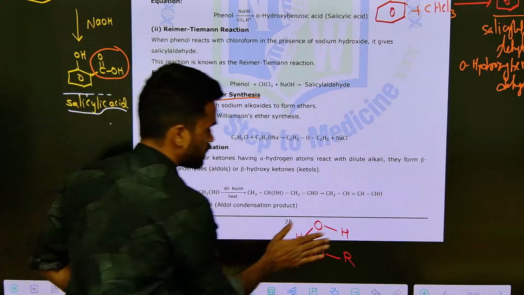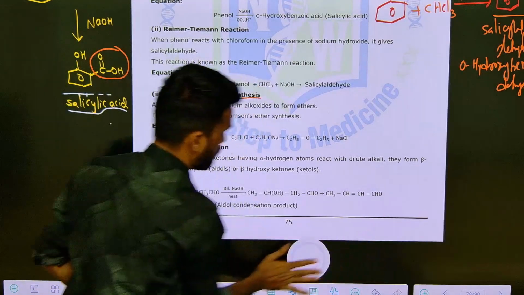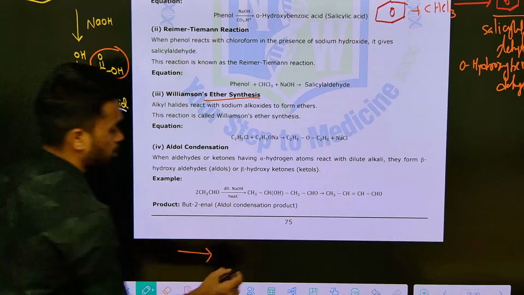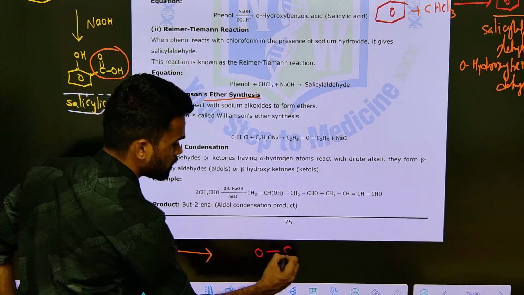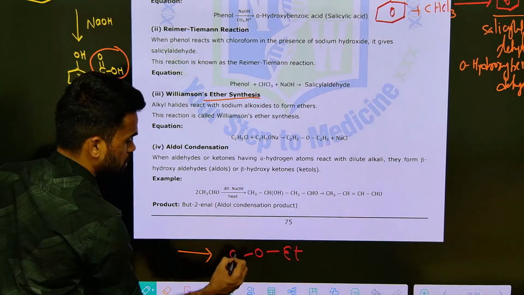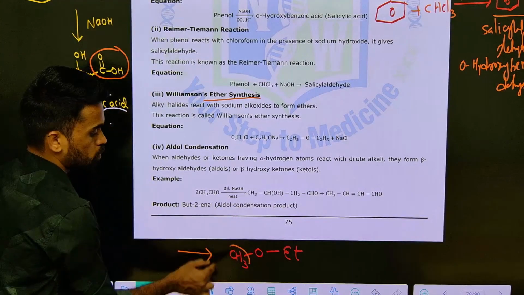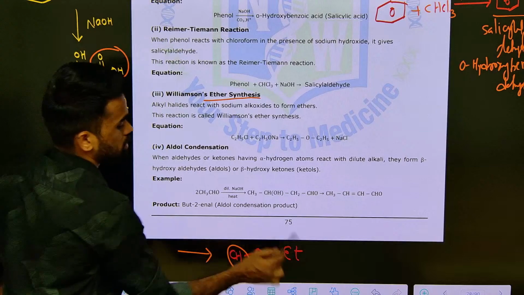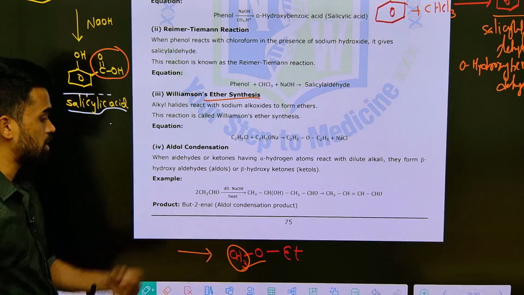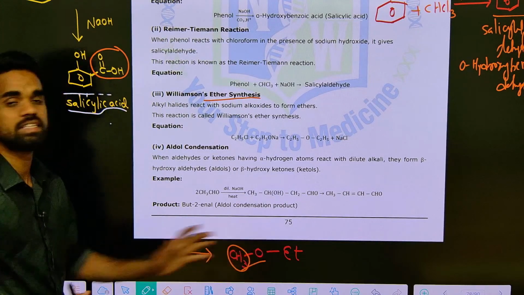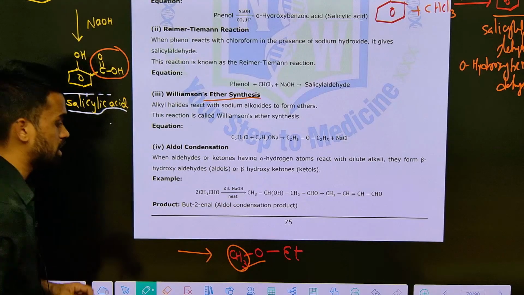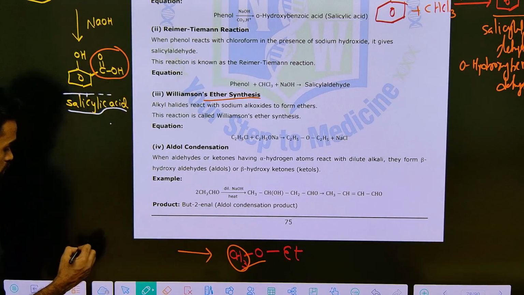So during this Williamson ether synthesis, for example, I am preparing methoxyethane. The small group is called oxy, methoxyethane, this is the ether I want to prepare. So what can I do here?